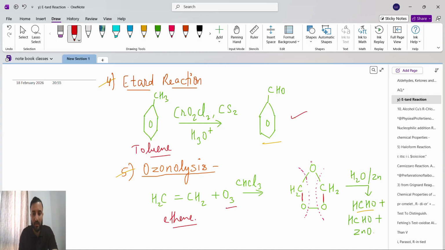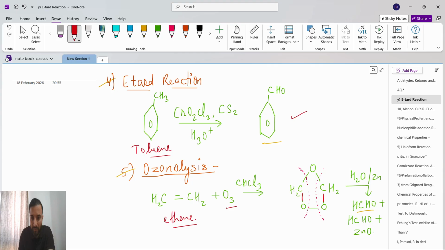So ozonolysis means what will happen? Ethene reacts with O3. The double bond will break. One carbon will get one oxygen, the other carbon the other oxygen, and the common oxygen connects both carbons.